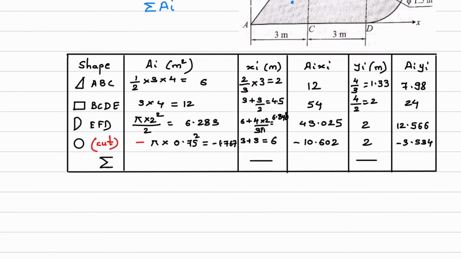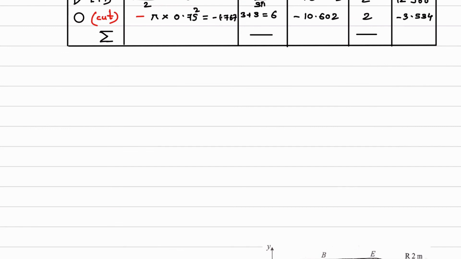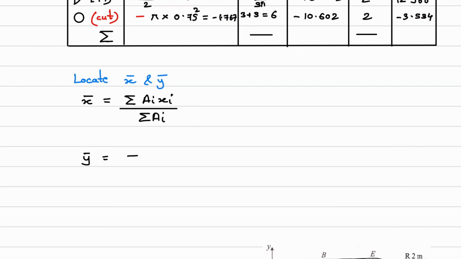Now what is the next step? We have to locate. So write down locate x bar and y bar. So x bar will be equal to, what is the formula? X bar is equal to summation of AI into xi divided by summation of AI, and y bar is equal to summation of AI into yi divided by summation of AI.